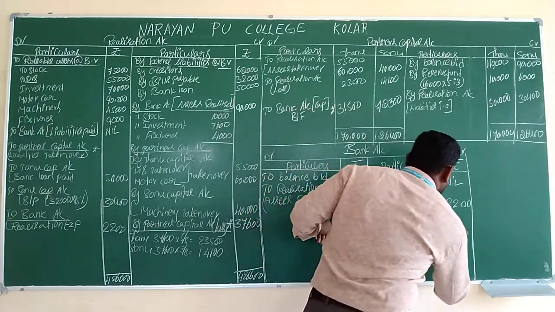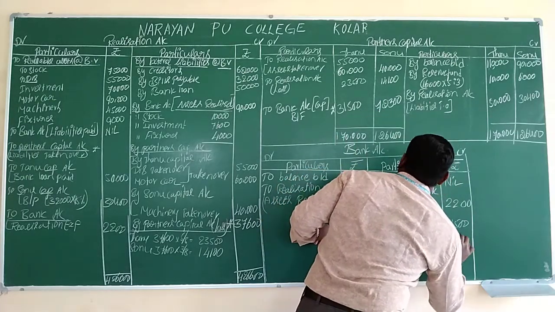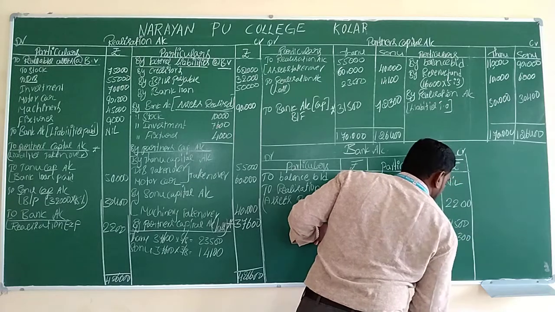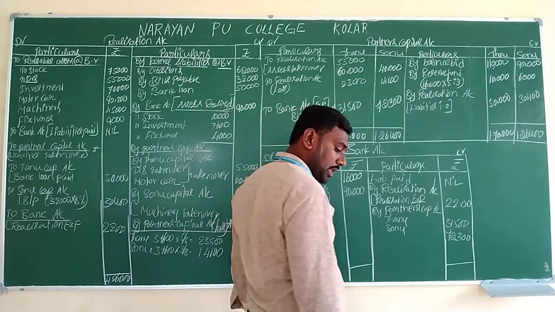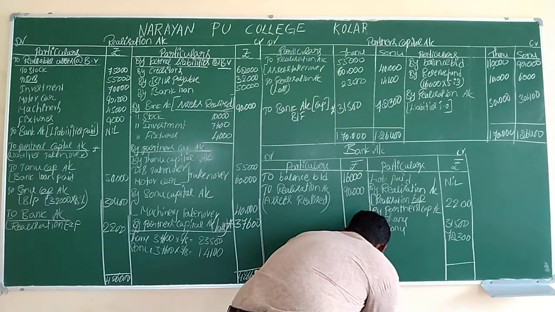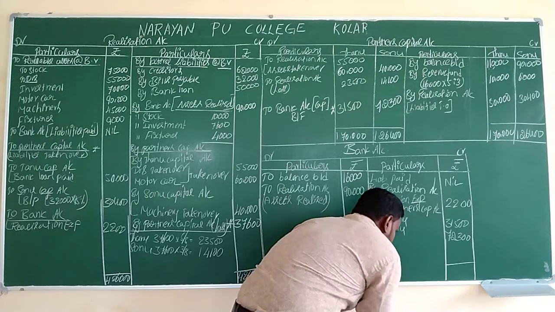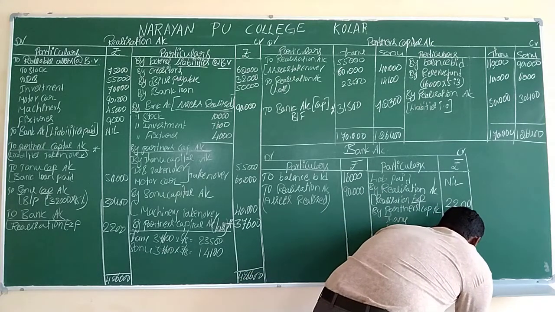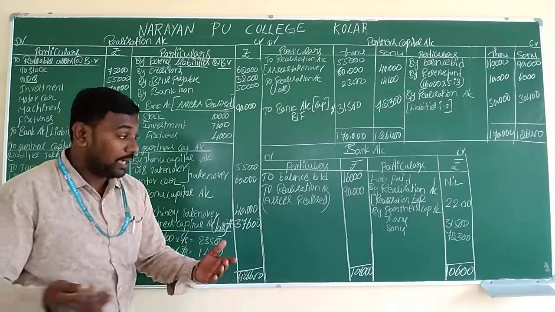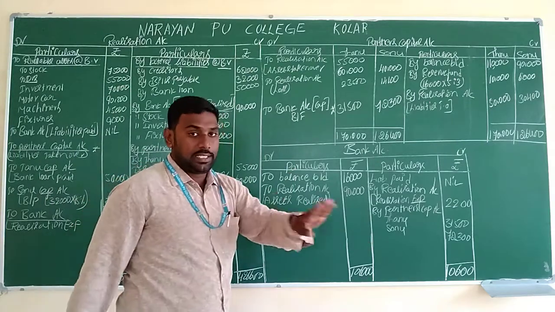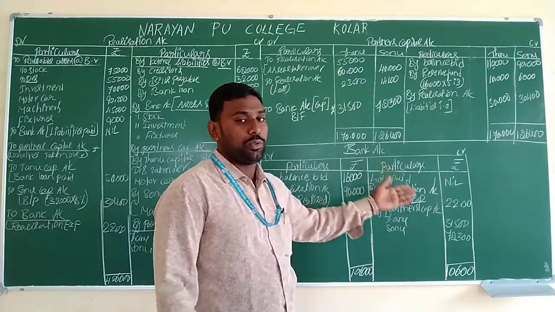Tanu is the first partner, the second partner is Sonu. Tanu has a capital balance of 31,500 and Sonu has a capital balance of 72,300. Therefore, we will get the equal bank balance. So totally we get 1,06,000. Here also 1,06,000. 1,06,000 rupees assets we have, 1,06,000 liabilities we have. Whenever we want to close the company, we have to settle everything. We didn't incur anything else, so we won't bother about any other information. Better we pay the balances.